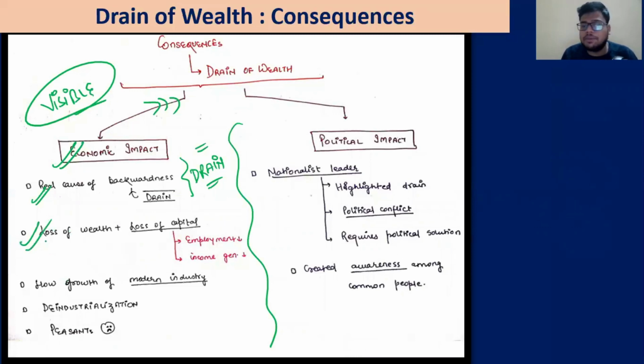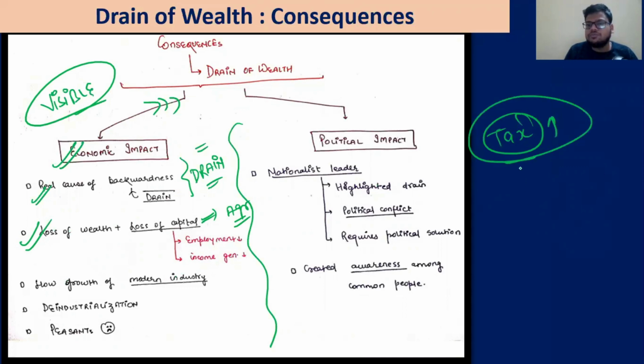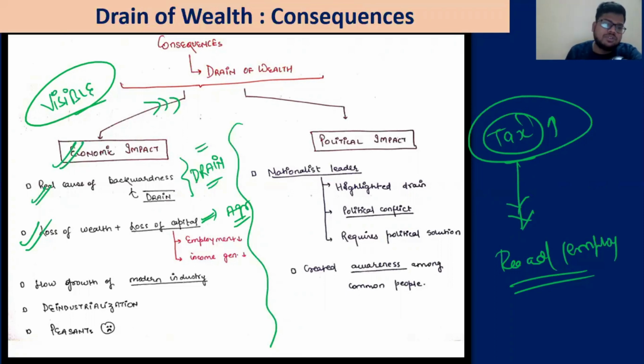Loss of wealth and loss of capital. That capital, that money could have been used for income generation, for example employment, for example improvement in agriculture, not done. Improvement in industry, not done. For example, currently the government takes tax from us, right? Now that tax is used for roads, employment, MGNREGA and all these things. So all these taxes are used for these purposes. Now these things are not done. Obviously there is an opportunity cost. So these are the economic impacts of it: slow growth of modern industry, deindustrialization, and the poor situation of the peasants.